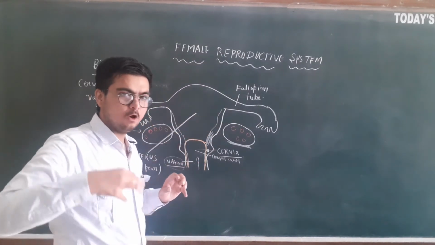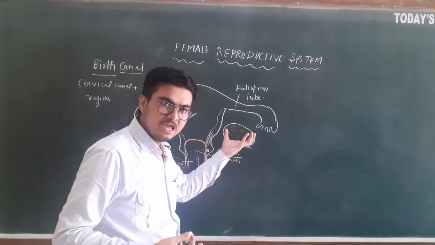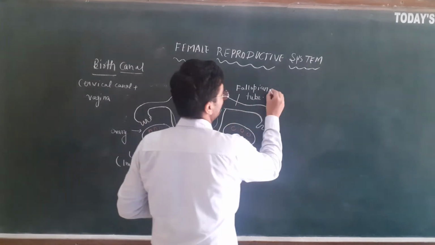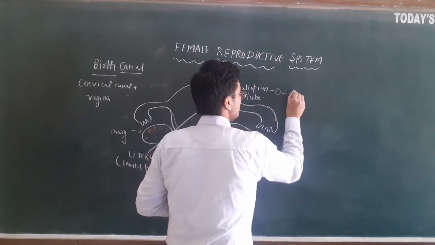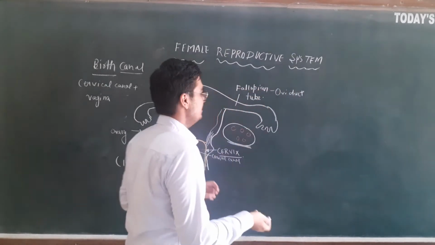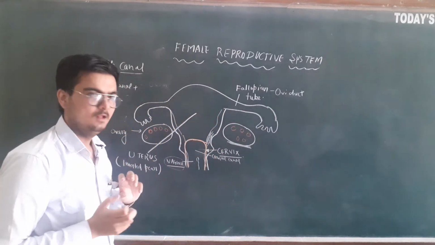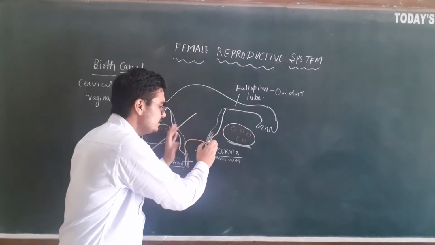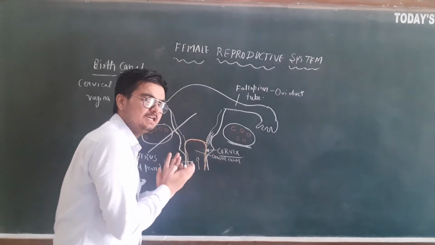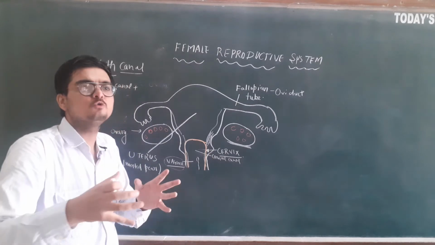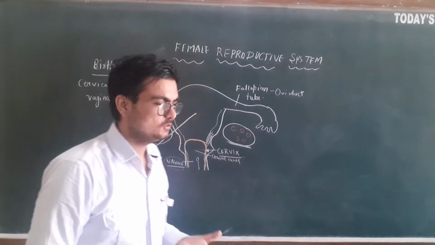This is the uterus. Now I am repeating the basic structure. There are a pair of ovaries, and a pair of fallopian tubes, also known as oviducts. They join to form an inverted pear-shaped structure, the uterus. The narrow part of the uterus is known as the cervix, which has the cervical canal, and this opening is the vagina, which opens outside the female body.